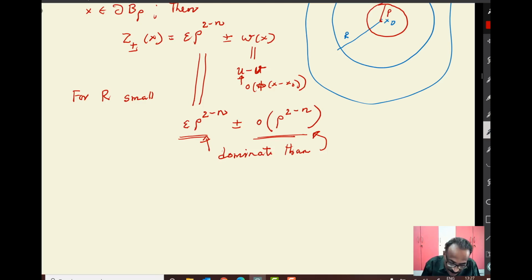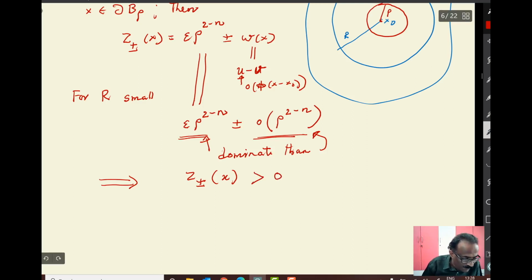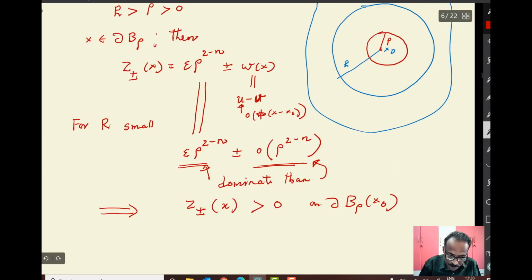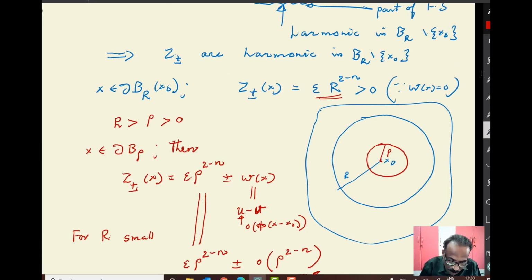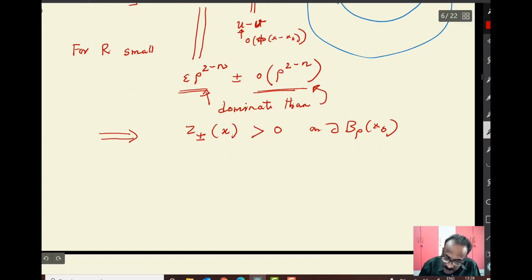Then irrespective of plus or minus, that will immediately imply your Z plus or minus, you see, a beautiful way of applying your theorems. So this will be greater than 0 on BR of 0, and also on this boundary. So on both boundaries, this boundary you already got on the boundary of BR, you got this one positive, and on this boundary also.